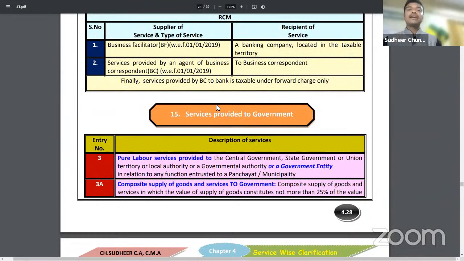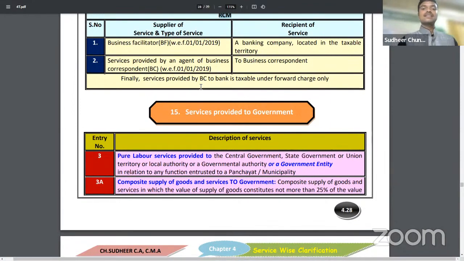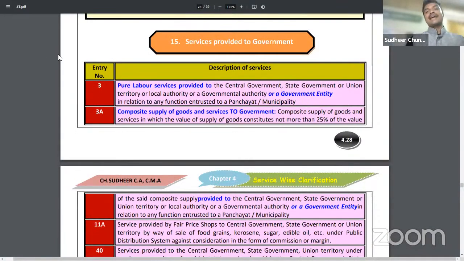Sir, in city, if they provide that business facilitator services will be taxable, but under reverse charge mechanism, that means who will pay taxes here? Banking company only will pay taxes under reverse charge mechanism.